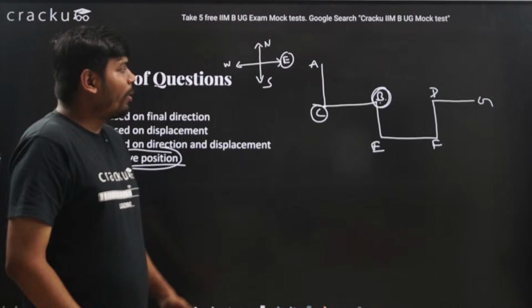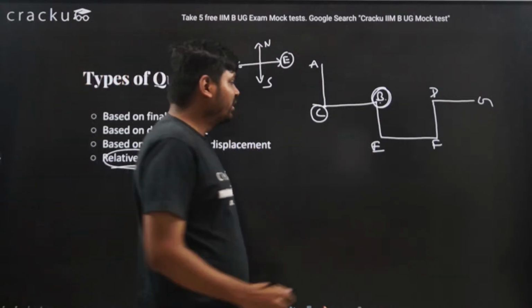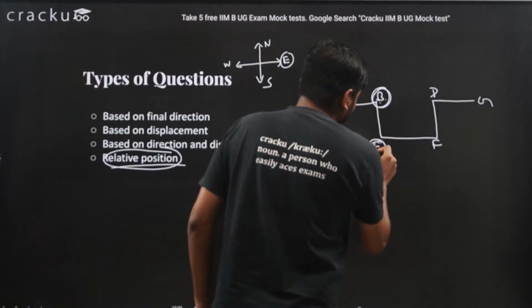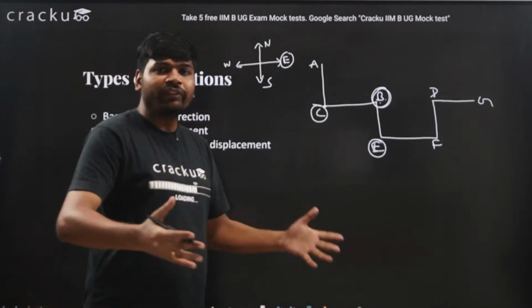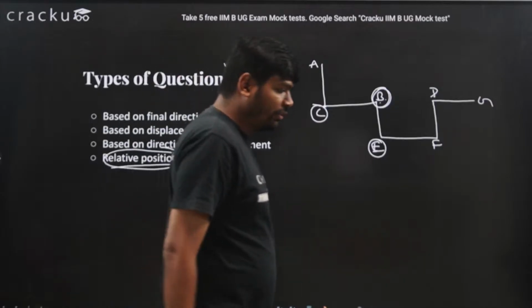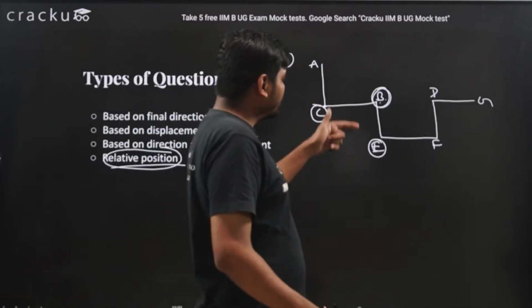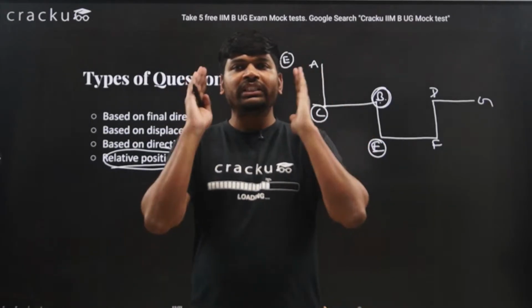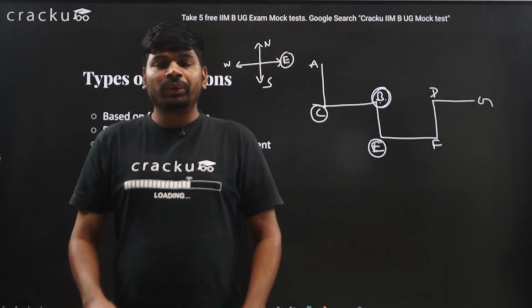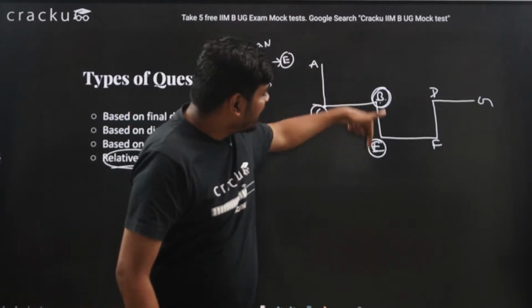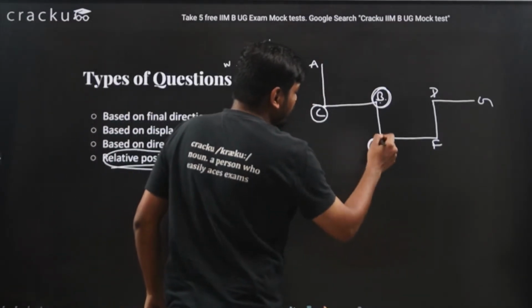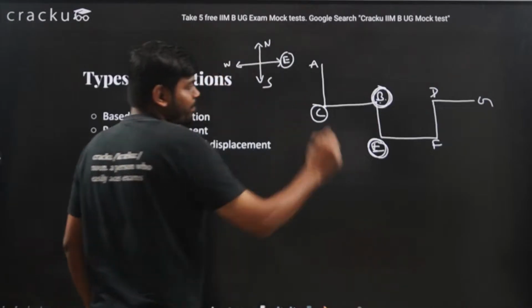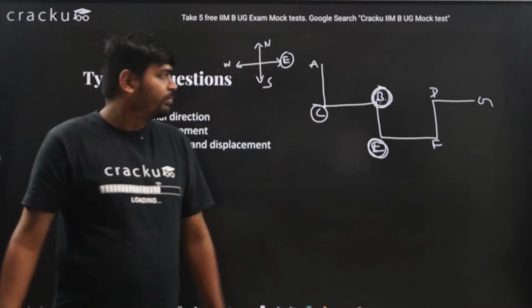If I ask you in which direction E is present with respect to B, what will I do? I will stand in the position of B and I will look towards E. So I see that this direction is south. So E is present to the south of B. I hope this is clear.